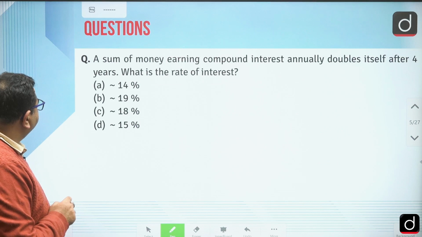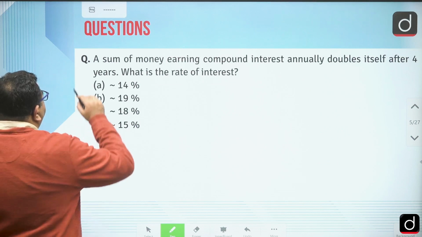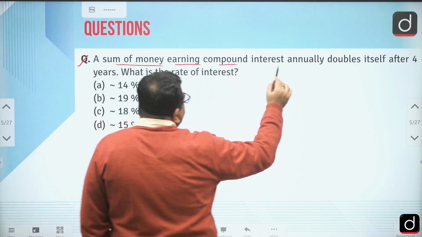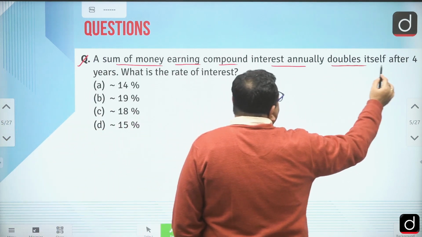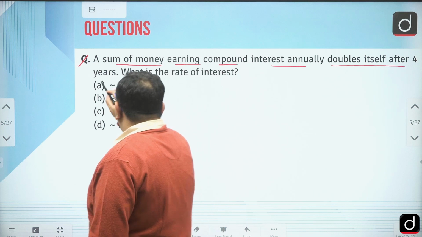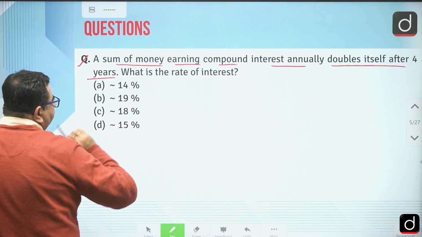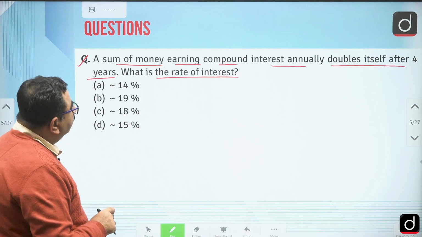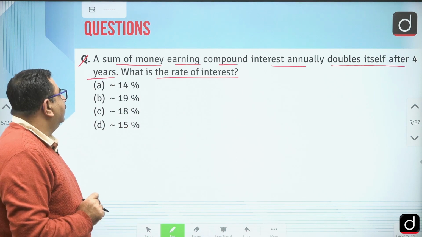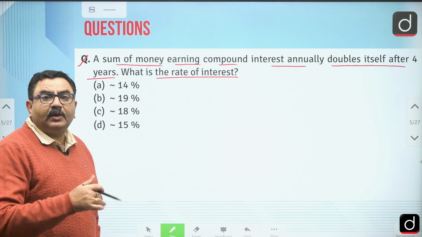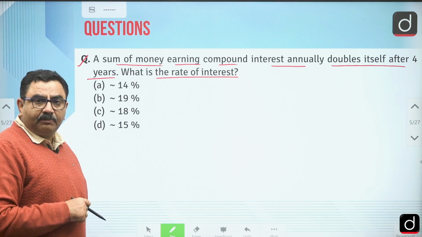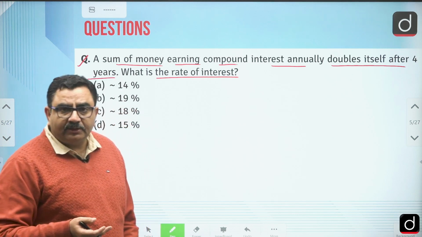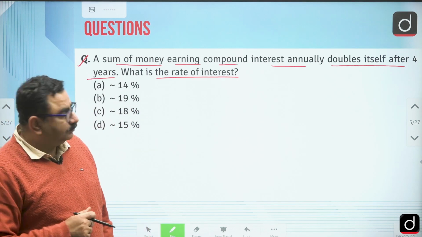Okay, next is: a sum of money earning compound interest annually doubles itself after 4 years, what is the rate of interest, right? So what is it saying? The amount becomes twice the principal at the rate of compound interest. Then if it doubles in 4 years, what should the rate of interest be?